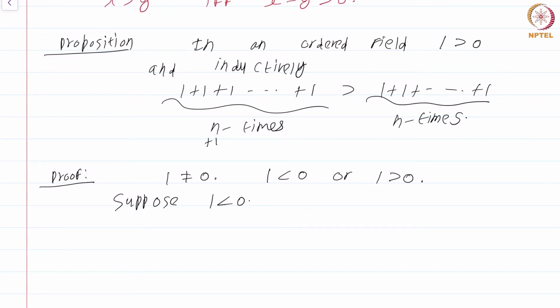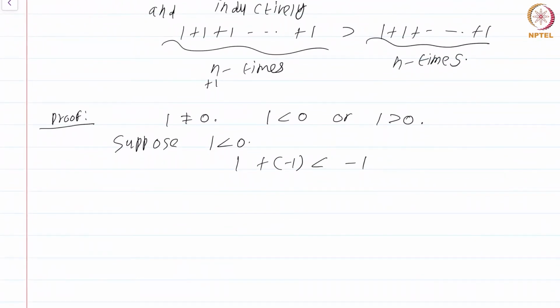Then I can add minus 1 to both sides by one of the field axioms, the behavior under addition, and conclude that 1 plus minus 1 is less than minus 1. Which in turn gives that 0 is less than minus 1, because 1 plus minus 1 is just 0.